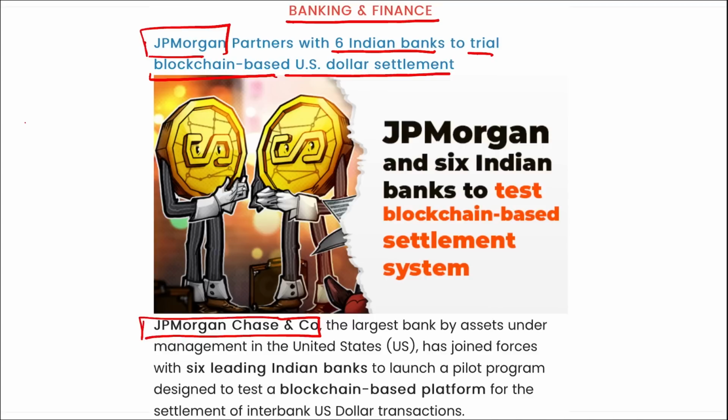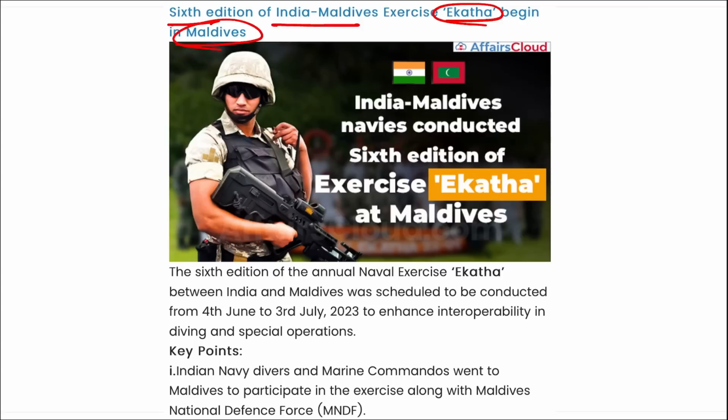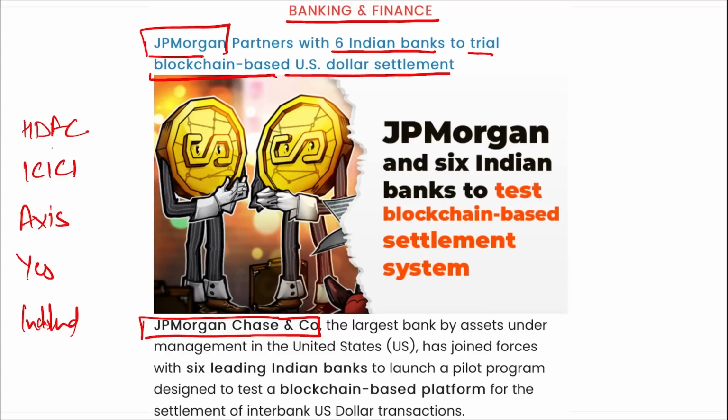Thus, 6 Indian banks to be joining in the pilot program to test the new blockchain-based platform include HDFC Bank, ICICI Bank, Axis Bank, Yes Bank, and IndusInd Bank. Correct? So these are the 6 banks that you need to remember, from which these are still 5, right? One more bank has to be there. HDFC Bank, ICICI Bank, Axis Bank, Yes Bank, and IndusInd Bank. Correct?